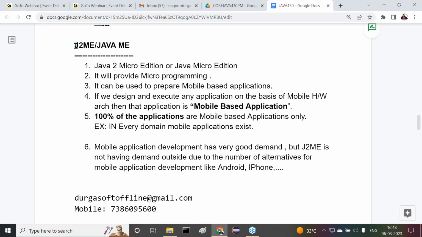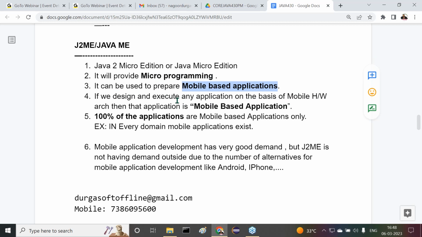Next one is J2ME, or Java ME. What is this actually? Java 2 Micro Edition, or Java Micro Edition. It will cover micro programming. It can be used to prepare mobile based applications. This micro programming can be used to prepare mobile based applications.